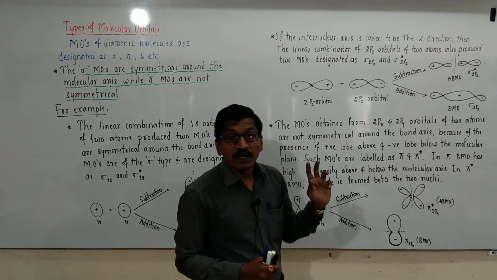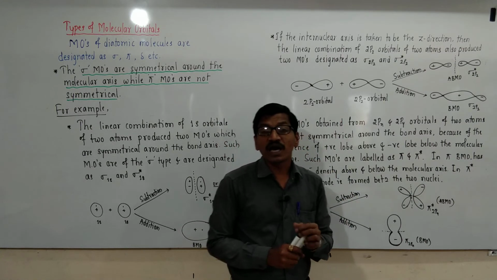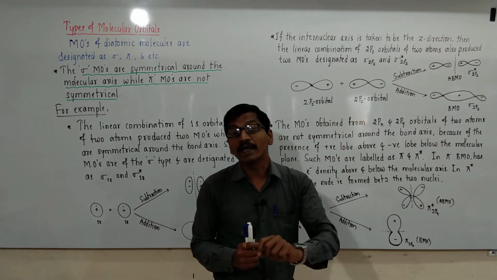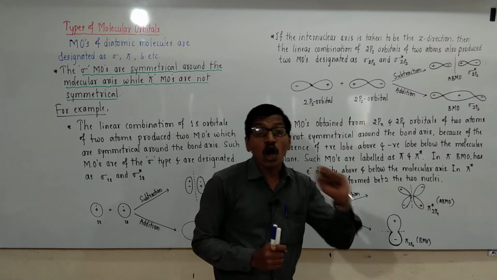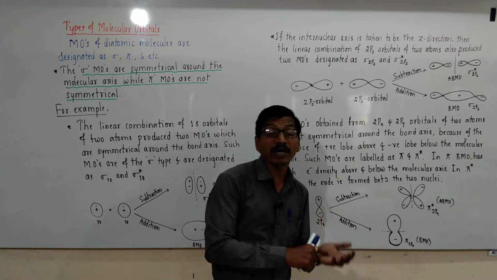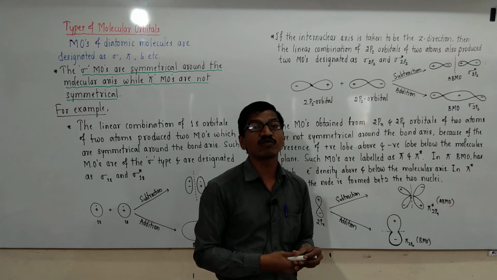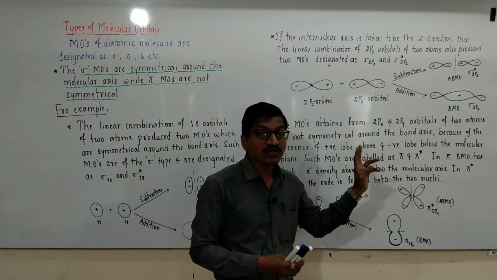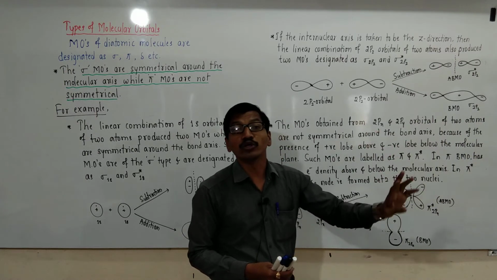The pi molecular orbitals are the molecular orbitals formed by 2px and 2py. These are not on the molecular axis or internuclear axis. They are perpendicular to the internuclear axis and form two molecular orbitals each, which are not symmetrical about the internuclear axis.